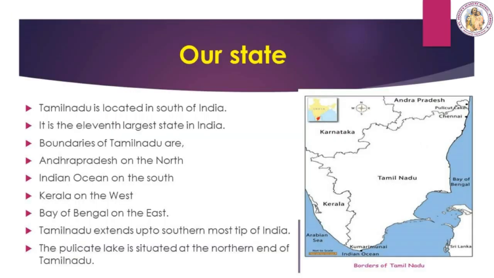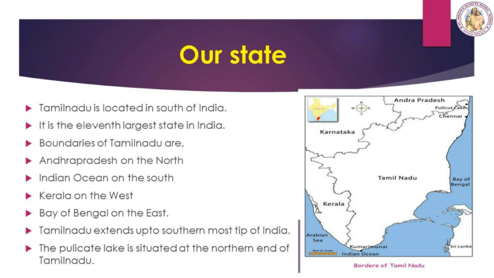Our state. Tamil Nadu is located in the south of India. It is the 11th largest state in India. The boundaries of Tamil Nadu are Andhra Pradesh on the north, Indian Ocean on the south, Kerala on the west, and the Bay of Bengal on the east. Tamil Nadu extends up to the southernmost tip of India.